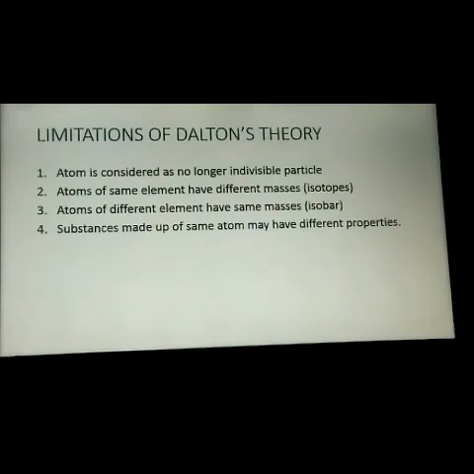These are the limitations of Dalton's atomic theory: atom is no longer considered an indivisible particle, atoms of the same element have different masses, atoms of different elements have the same masses, and substances made up of the same atom may have different properties.